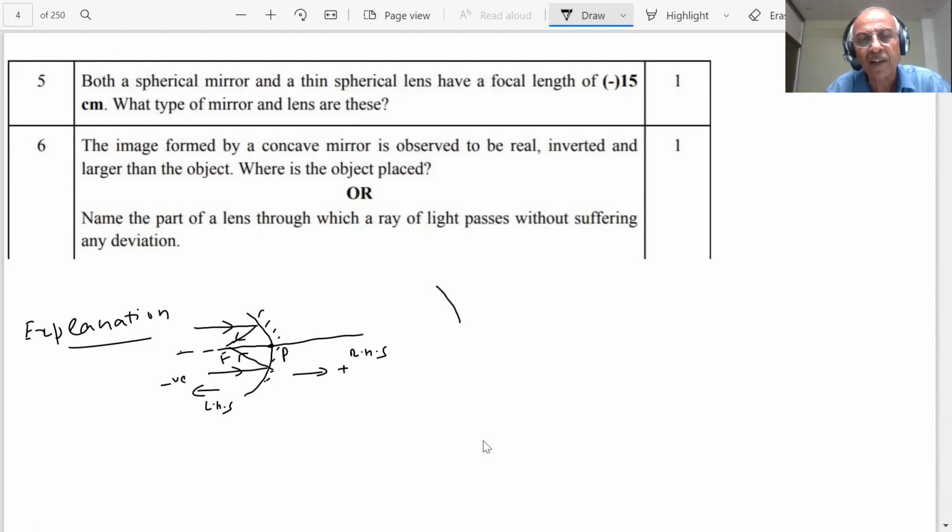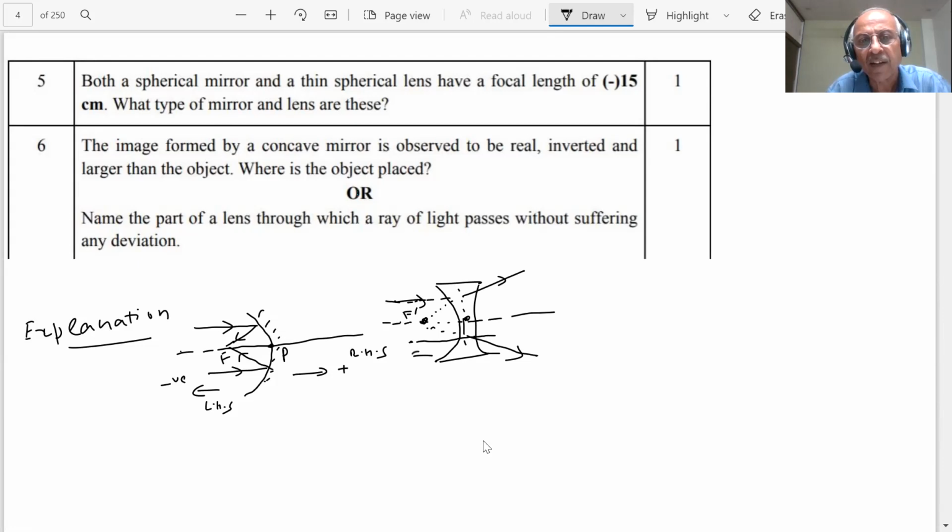And let us see the concave lens, student. This is our principal axis and optical center. What happens if a ray of light comes? It has a virtual focus. Similarly, you have another. This is F dash, the focus of a concave lens.